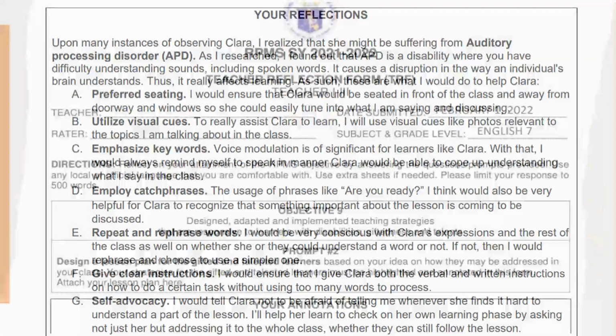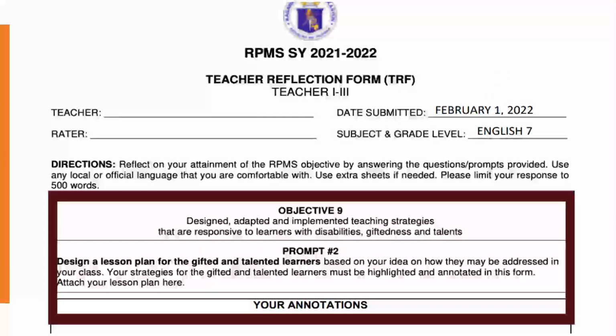The second prompt would task us to write a lesson plan. As the instruction states, design a lesson plan for the gifted and talented learners based on your idea on how they may be addressed in your class. Your strategies for the gifted and talented learners must be highlighted and annotated in this form. Attach your lesson plan here.